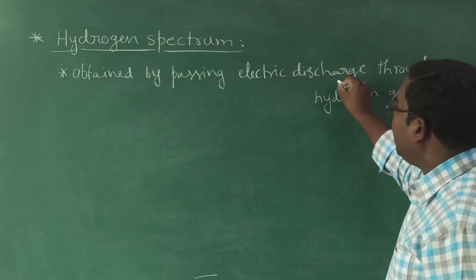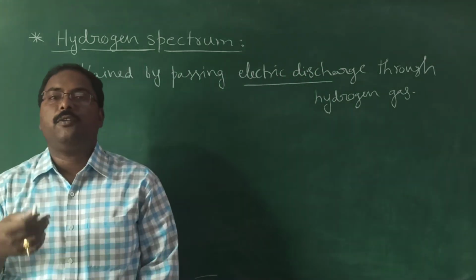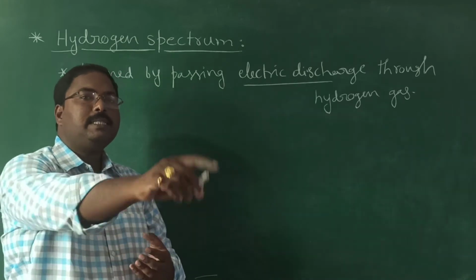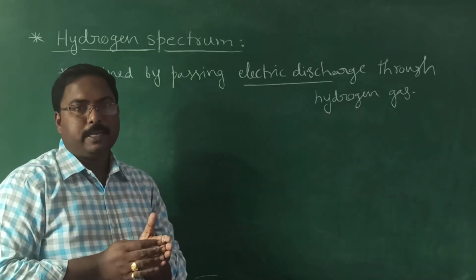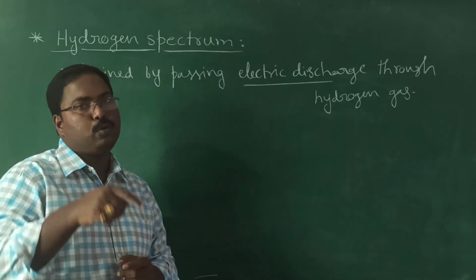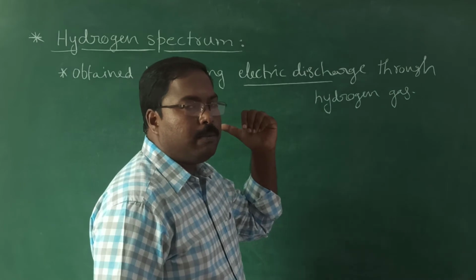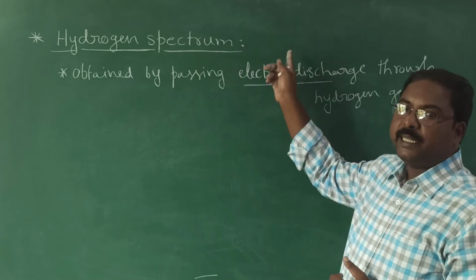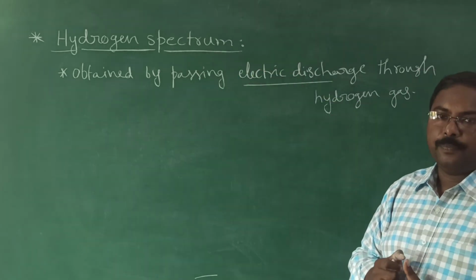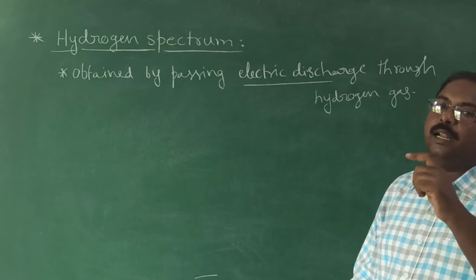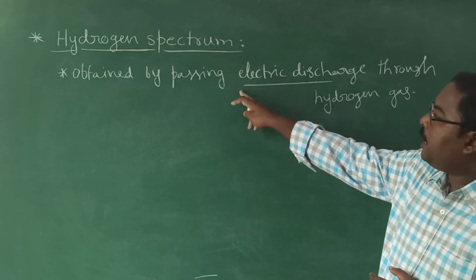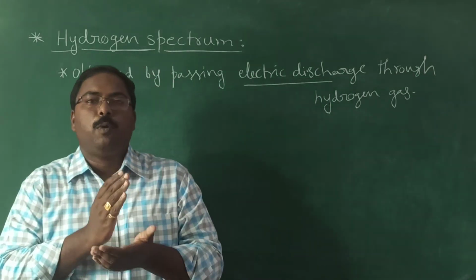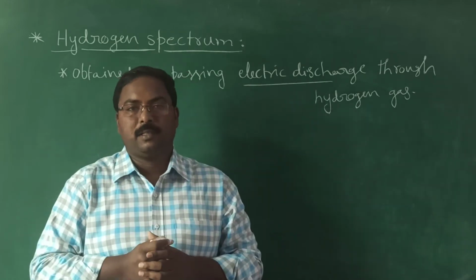Electric discharge is nothing but electricity, a source of energy. What is the purpose of this? Hydrogen gas means H2, but we are going to get the spectrum for the atom. I told you, hydrogen spectrum is an emission spectrum and it is an atomic spectrum. So when we pass electric discharge through the hydrogen gas, that energy breaks hydrogen molecules into hydrogen atoms.